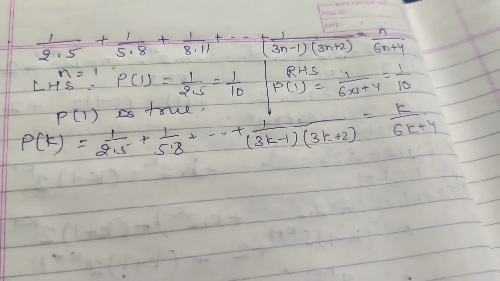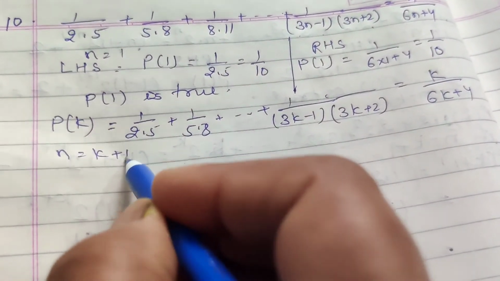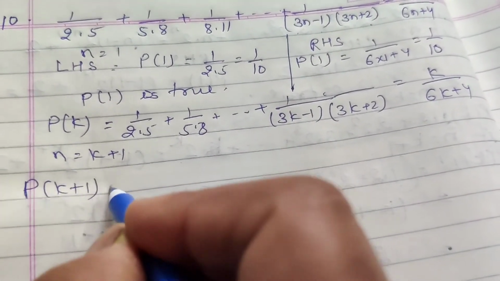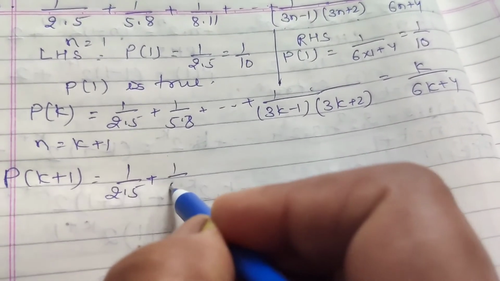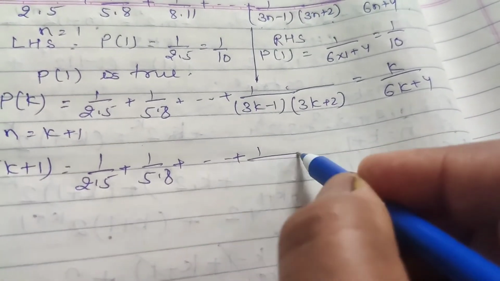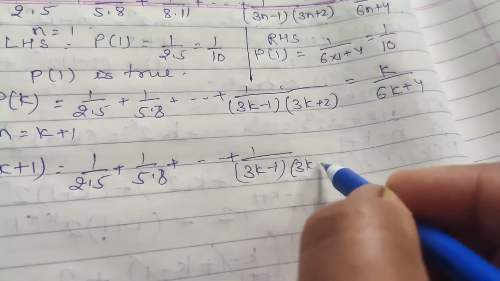Okay. Now for n equal to k plus 1, we get the same series, just one term more to the previous one.